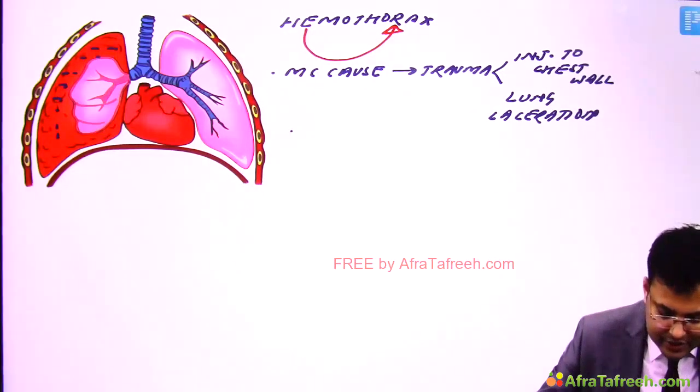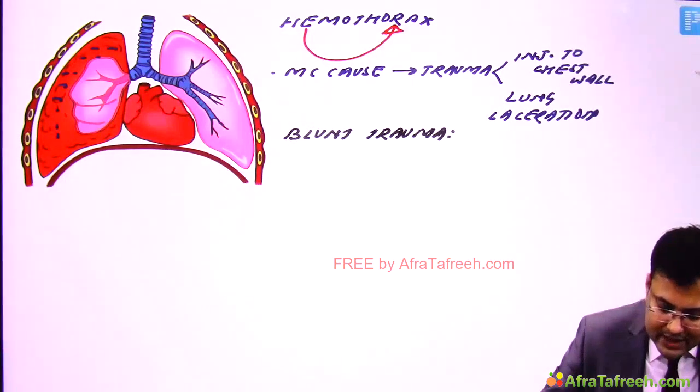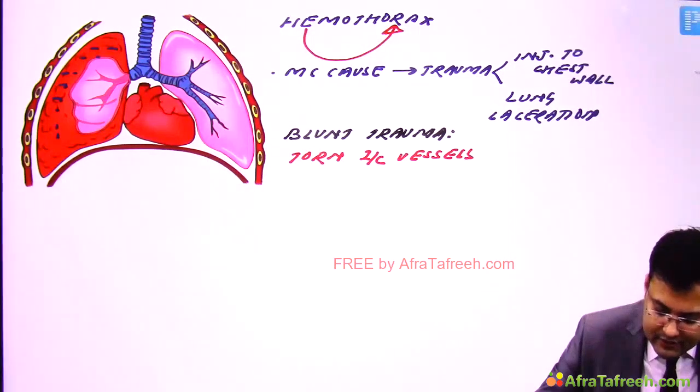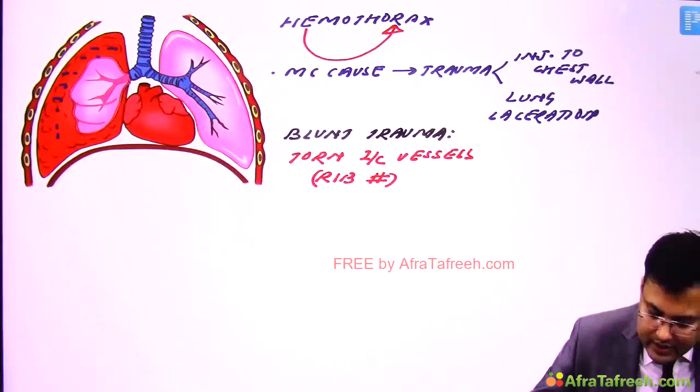So the cause of massive hemothorax is torn intercostal vessels because of rib fracture.